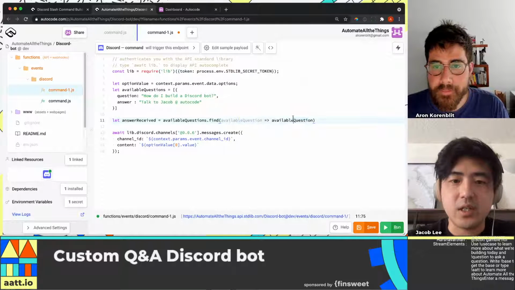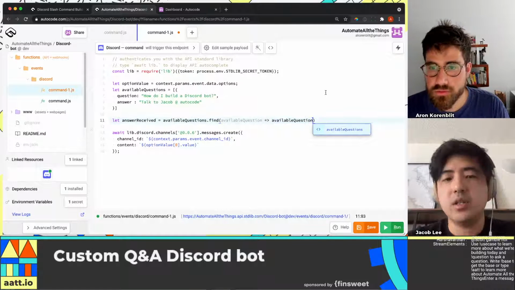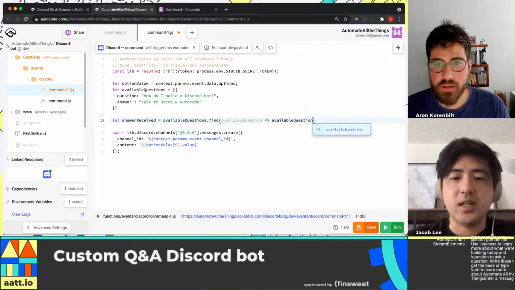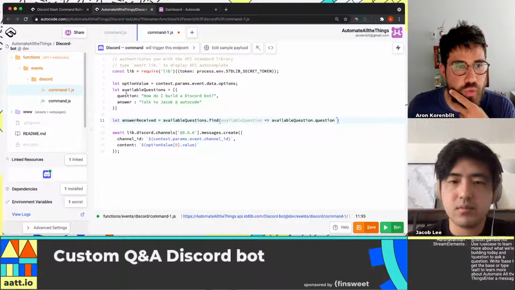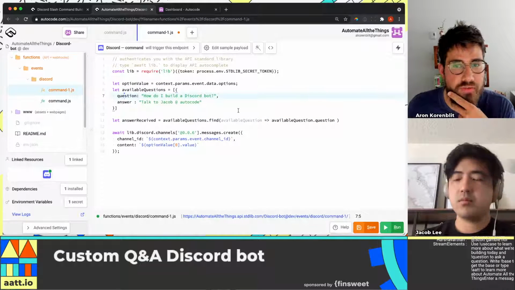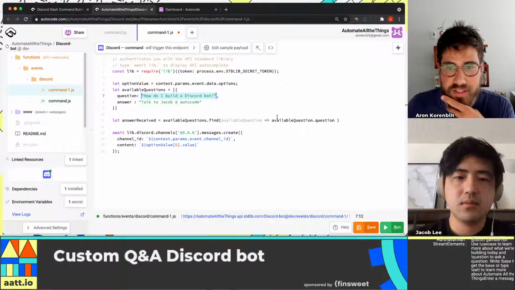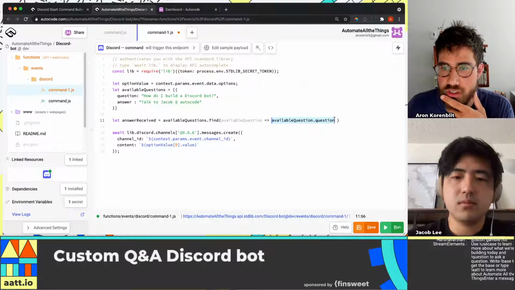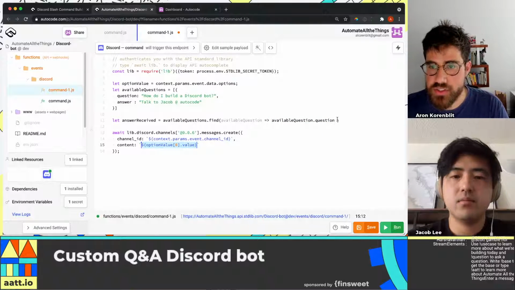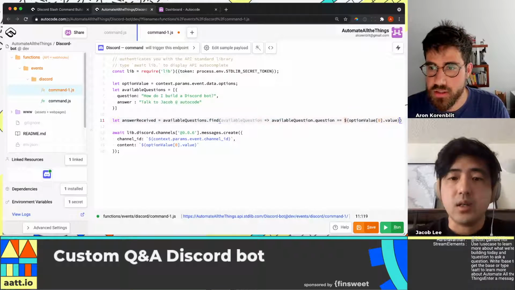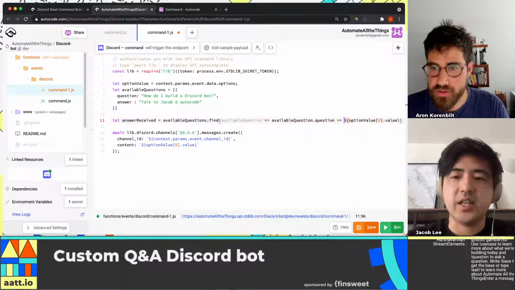Okay, good. So now we want to look for a question from the array with a question that matches the incoming option value. So it's going to go through each one of these, and we want available question dot question. So go look into this and check whether the response of that, so this right here, available question, is equal to our option value. That's right. And this is double equal in JavaScript? We usually like triple equal. Always better to use triple.